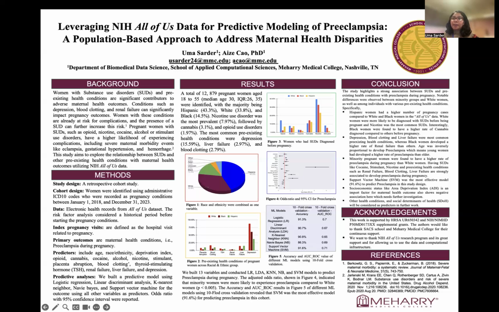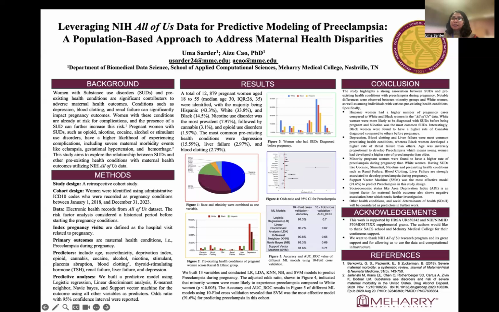Our study expands on this by examining the interplay between substance use disorder, pre-existing health conditions, and maternal health, especially focusing on preeclampsia. Now I will explain how we designed our study and our analysis method.